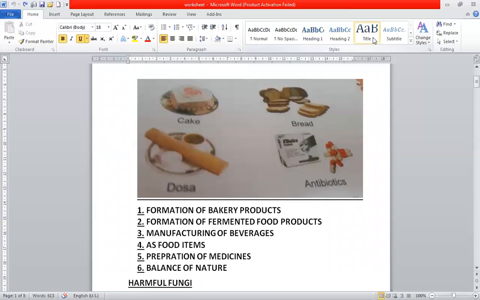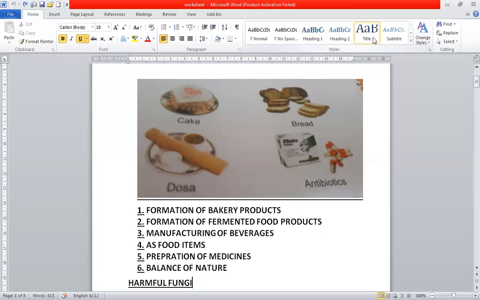Now, in the preparation of medicines also they are used. See the antibiotics. Certain fungi are utilized for preparing antibiotics. Penicillin is made from the fungus Penicillium notatum. Penicillin is widely used to cure many microbial diseases. Many diseases caused by microbes are cured with the help of penicillin.